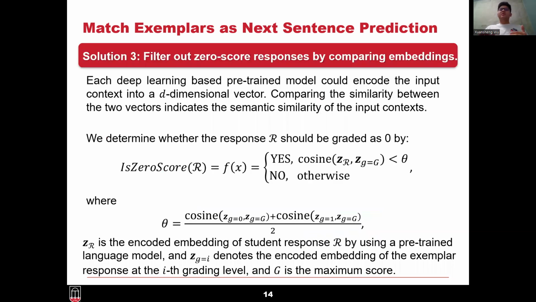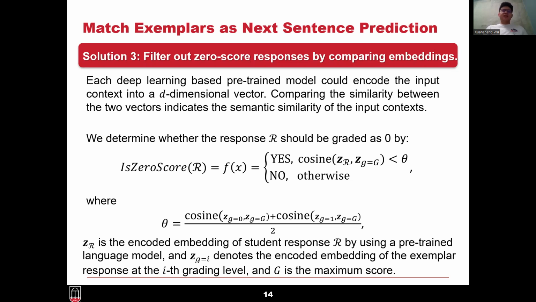To solve this problem, we propose to filter out those zero score responses first, prior to our main module. That means we directly give a zero score to a student response if its embedding is too far away from that of the perfect answer or perfect response embeddings. We use cosine similarity here to measure the distance between the two embeddings.